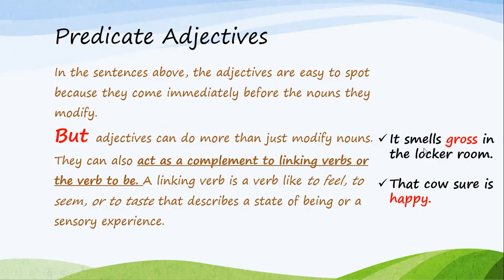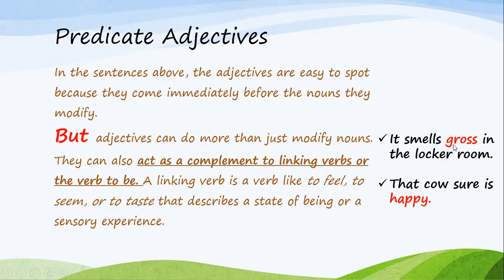Let's look at this example. It smells gross in the locker room. It smells. So we have smells, a sensory experience here. How does it smell? I'm describing how it smells. It smells gross. So gross is the adjective. It's acting as a complement to the linking verb, which is smells. And then with the verb to be, I have: that cow sure is happy.